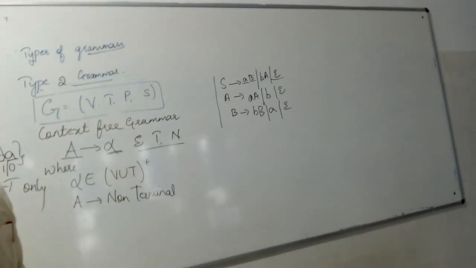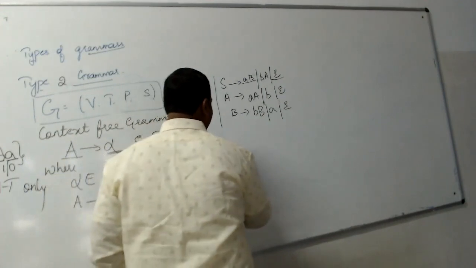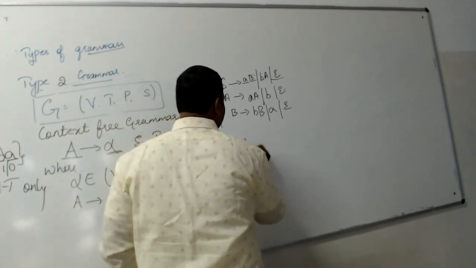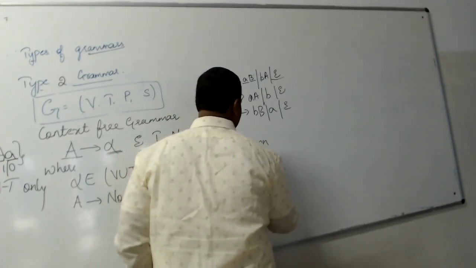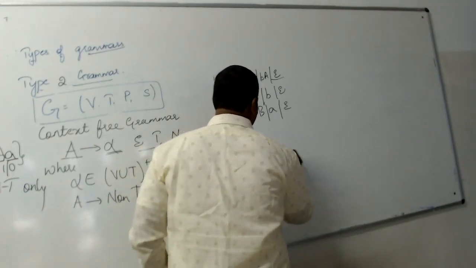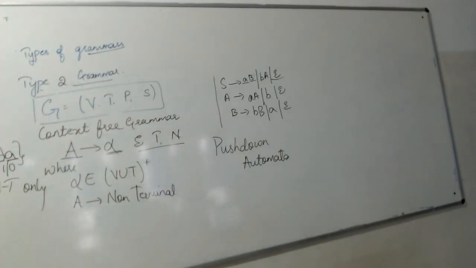This type 2 grammar is called context-free grammar. This context-free grammar is used in the applications of push-down automata.